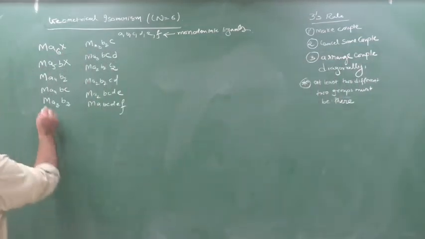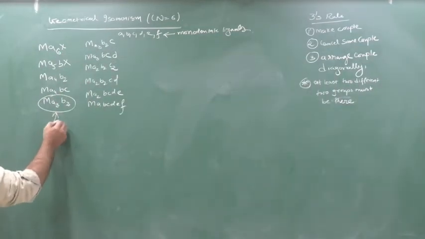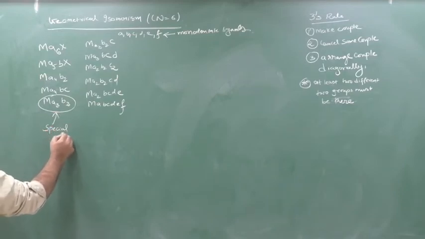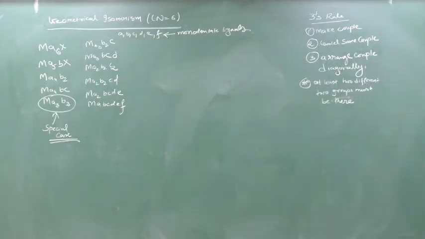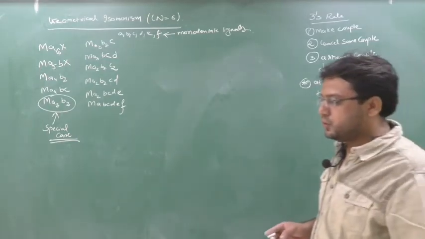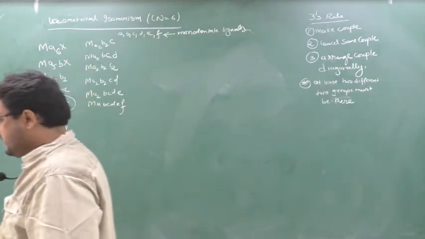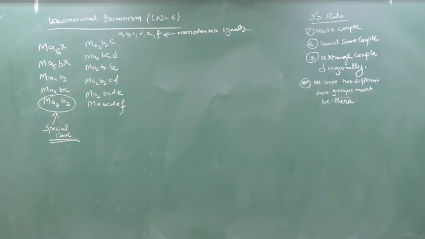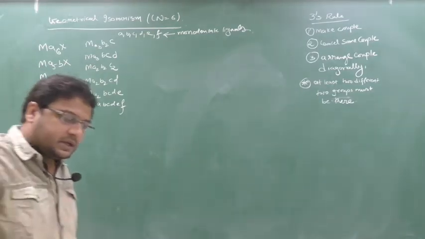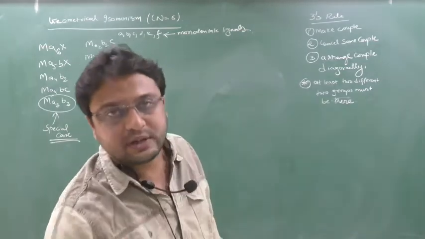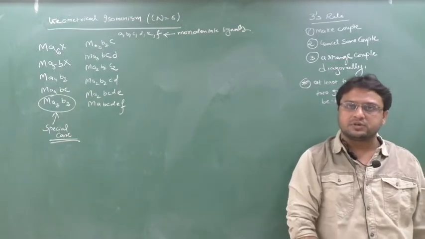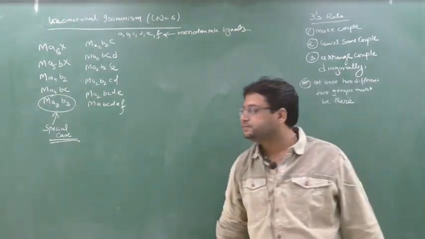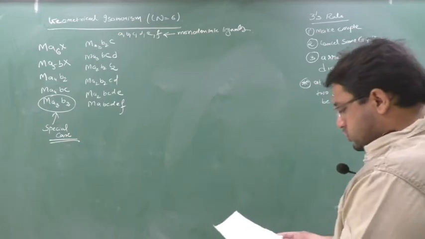Now here there is a minor point, number 3. Before starting, I will tell you, MA3B3 is a special case. Why? I will tell you. But remember, MA3B3 for coordination number 6 geometrical isomers is always a special case. What is the special case? I'll tell you. Clear? Okay, so we will start first.